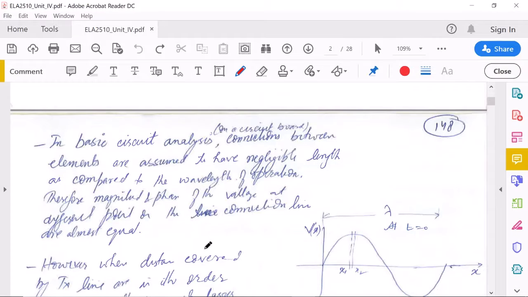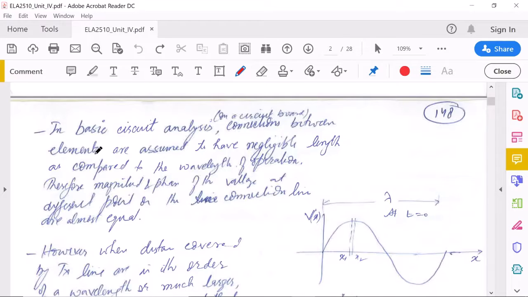So the same thing I have explained to you is written here. In basic circuit analysis, the connections between elements are assumed to have negligible length as compared to the wavelength of operation.